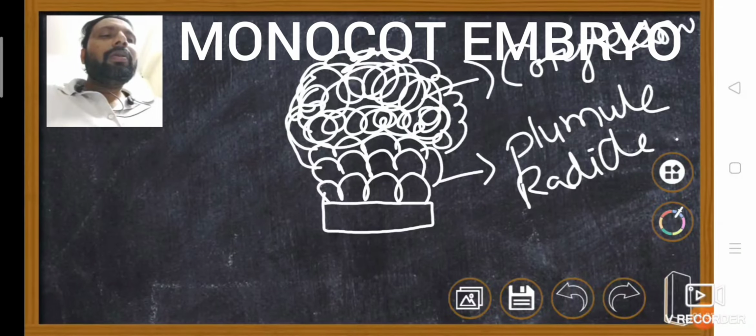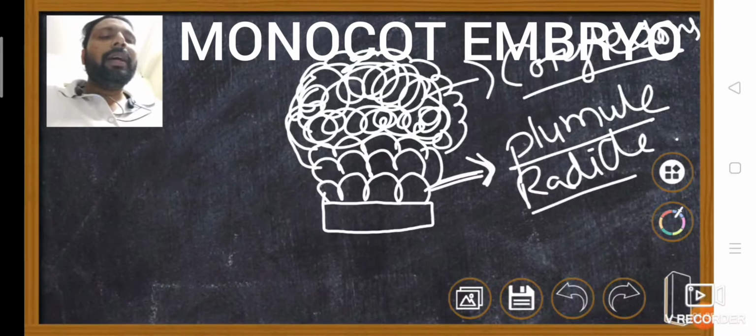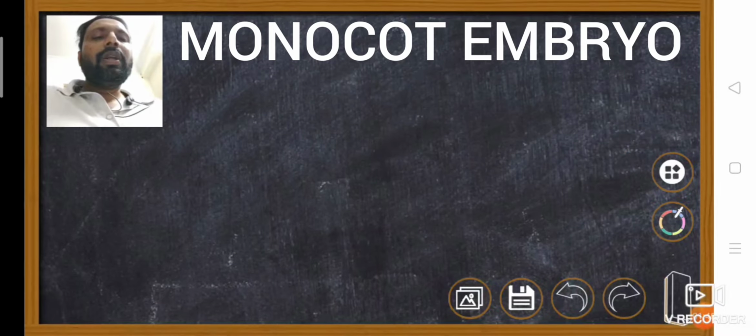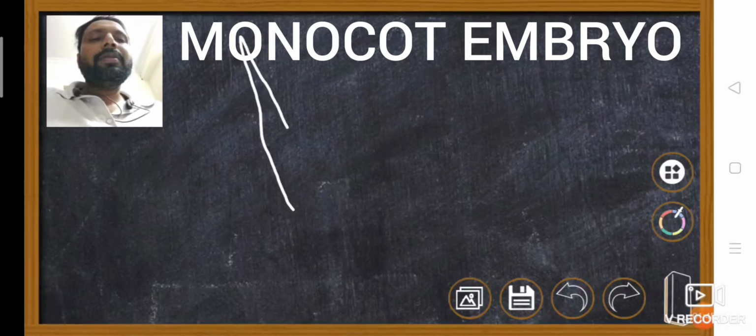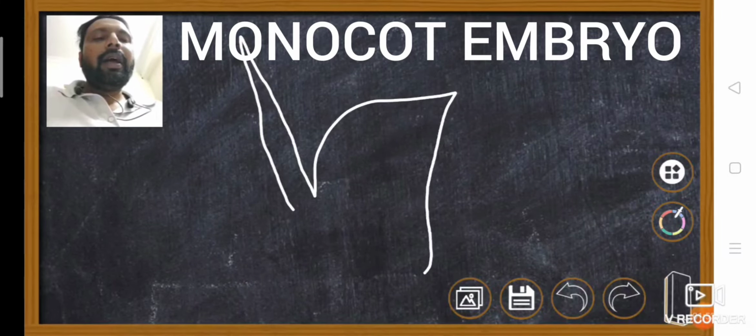So this is the middle cell. The middle cell plays an important role in the formation of the plumule and radicle, and this is the basal cell. Slowly it develops. One cotyledon forms. This is one cotyledon, the embryonal axis. Here is the embryo formation.